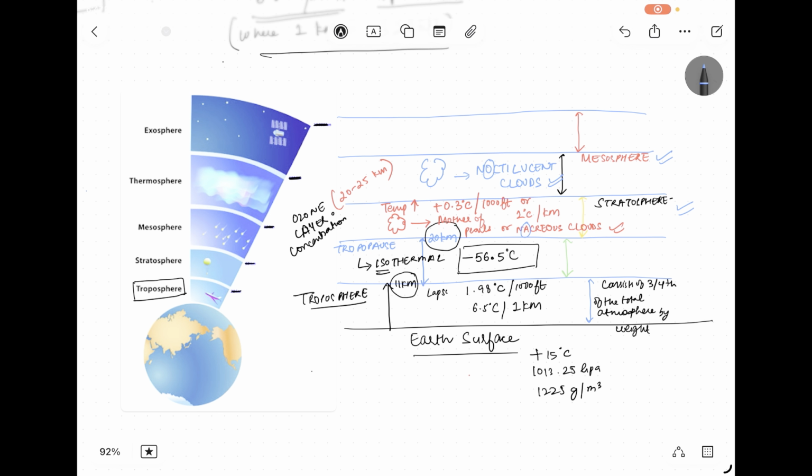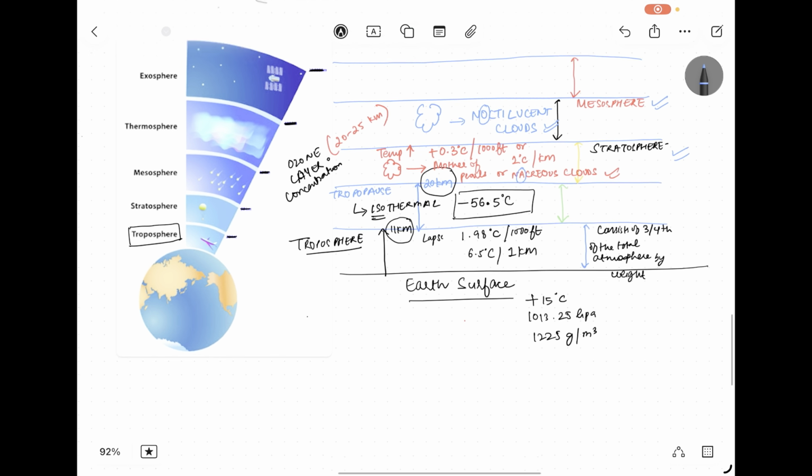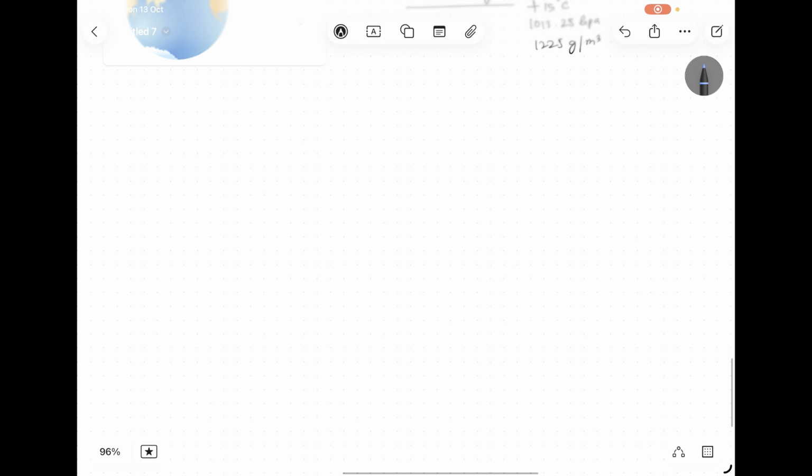Like I said, ISA, our International Standard Atmosphere, is not a real atmosphere, it is a value set, standard values taken so that your aircraft instruments can be calibrated according to that. The atmosphere is definitely not going to be the same, it is going to be different, the temperature is going to be different, the lapse rate on a particular day would be different as compared. A very important thing that comes in your questions is basically the height of your tropopause.